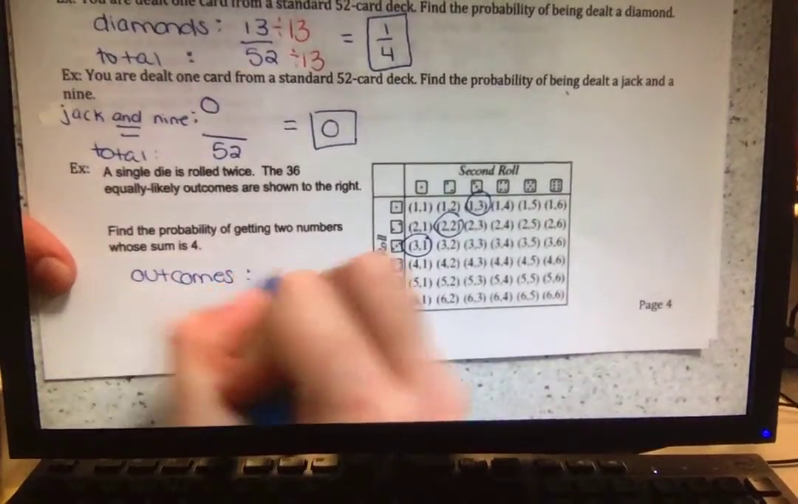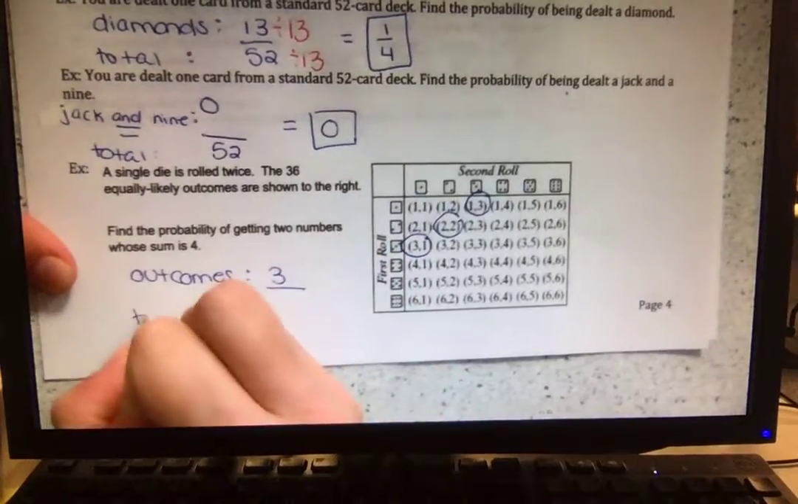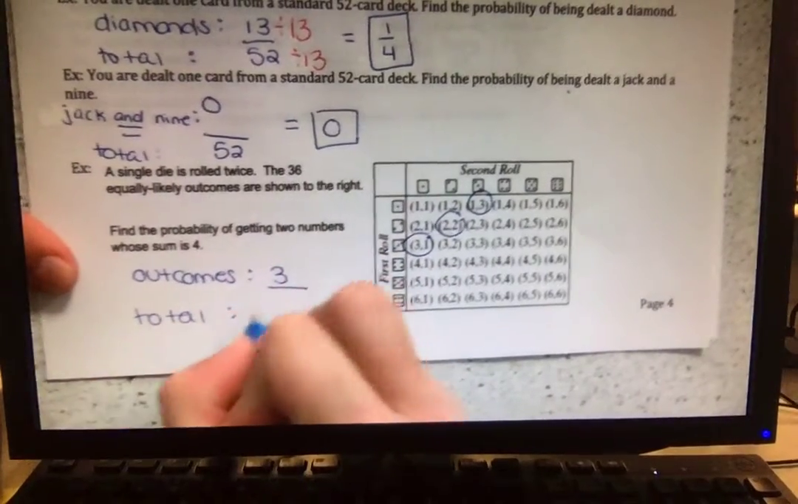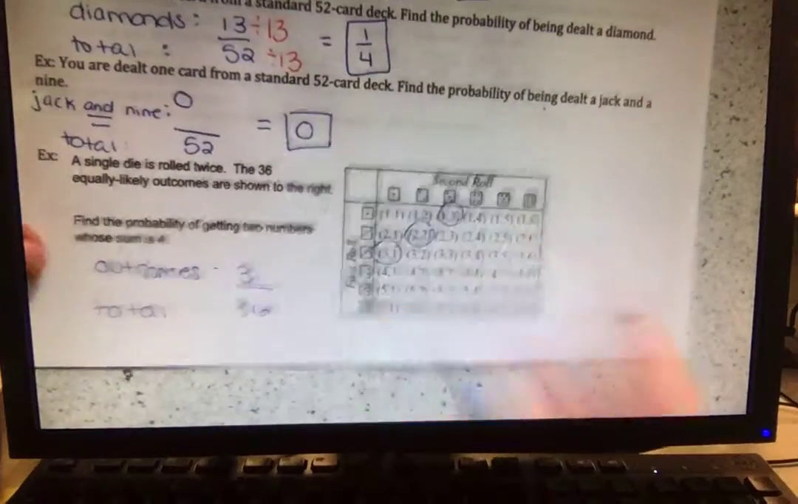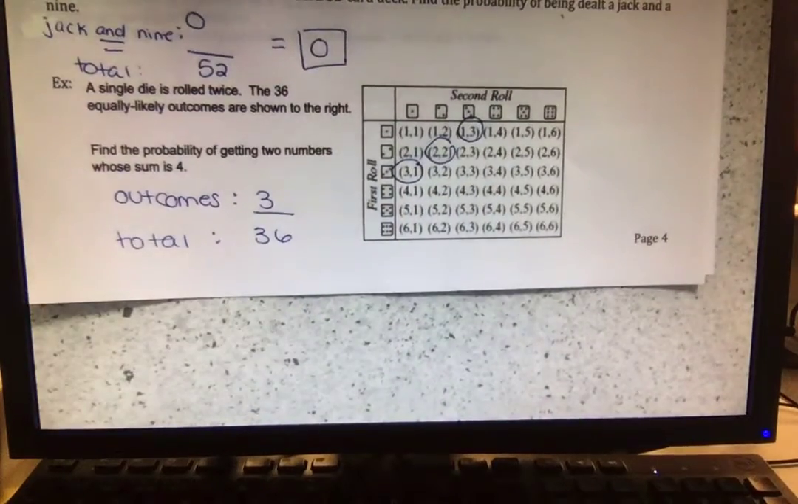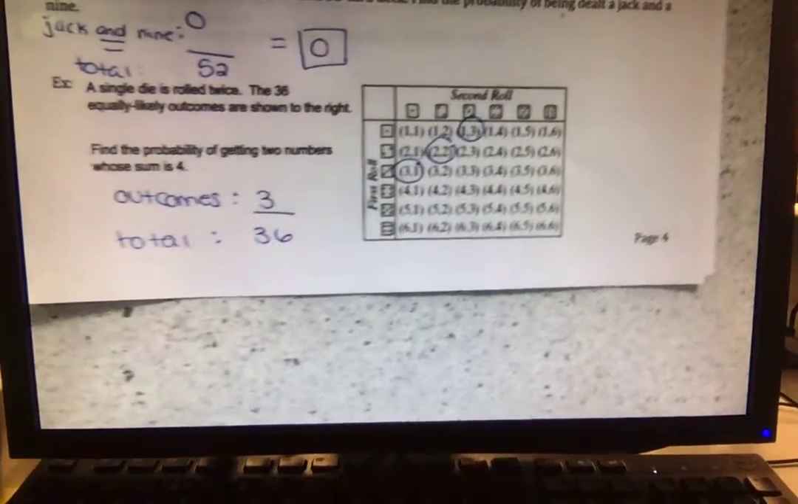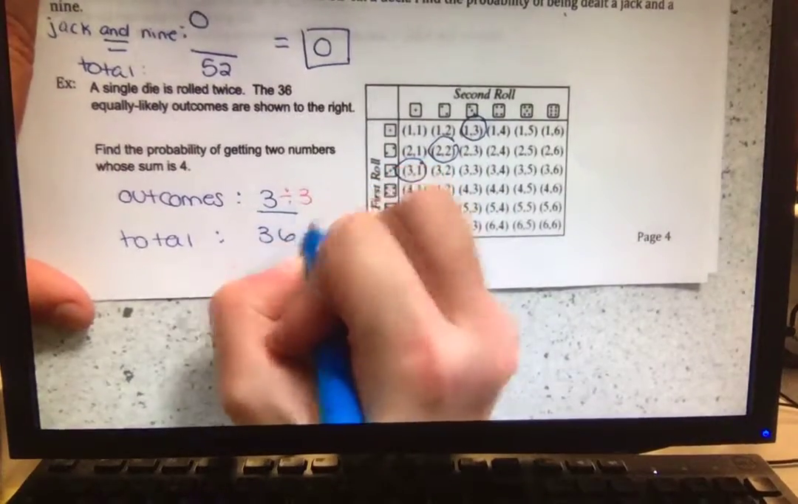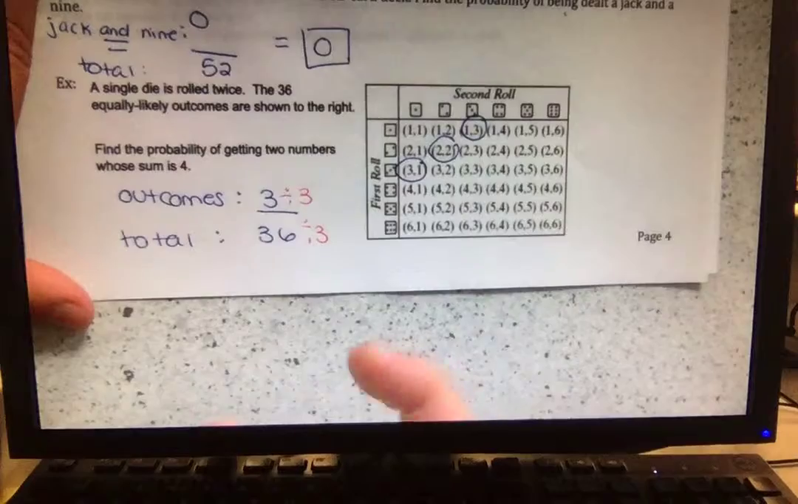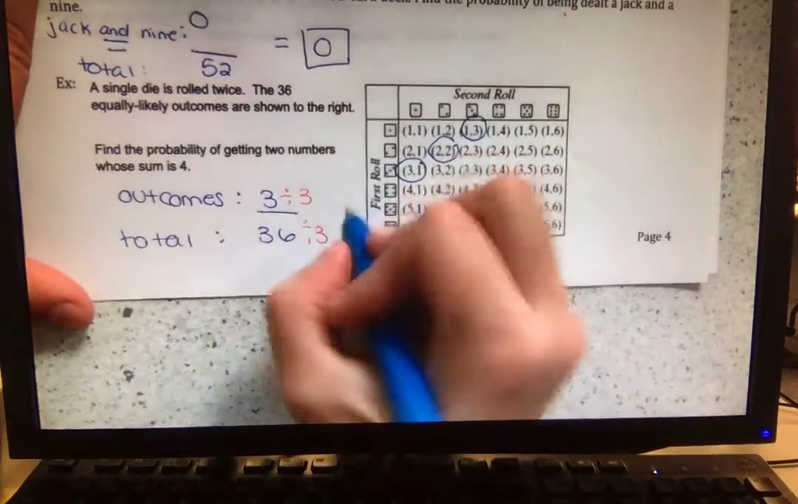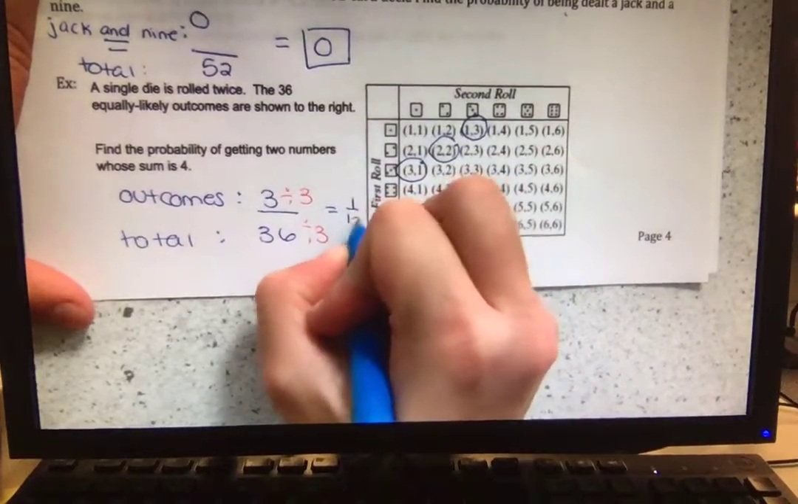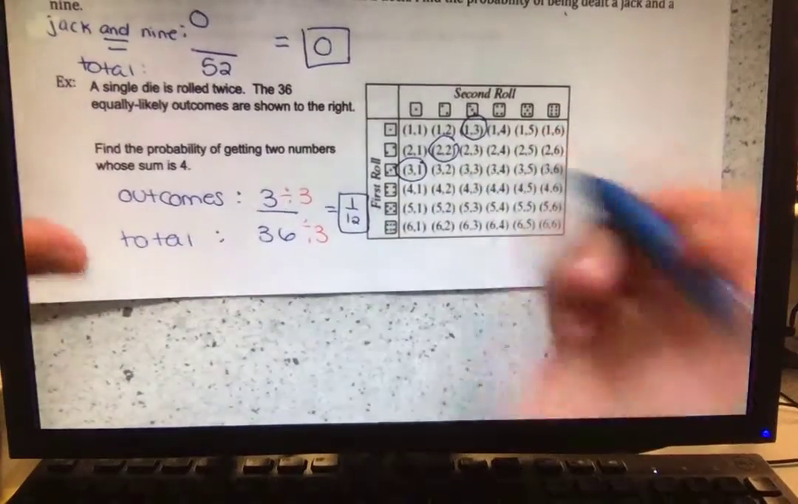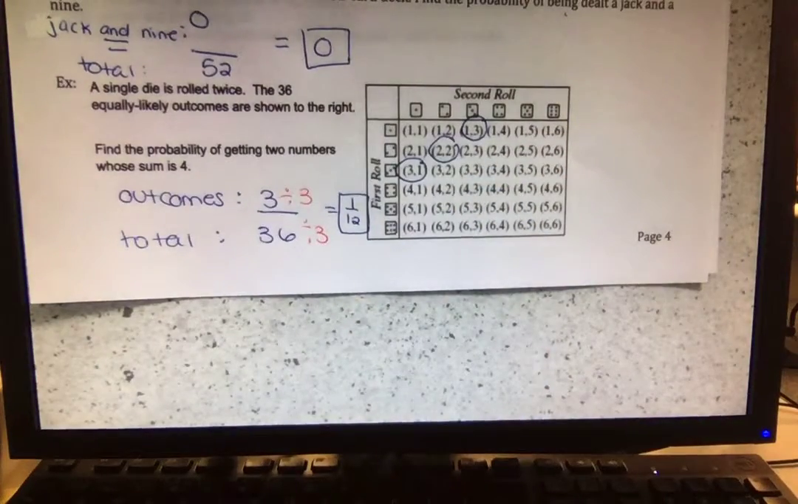So 3 different outcomes out of how many total? 36. How can I simplify 3 over 36? What do 3 and 36 have in common? 3. So we can divide out a 3 from the top and the bottom. We're left over with 1/12. Final answer.